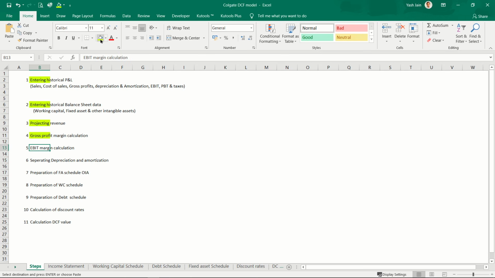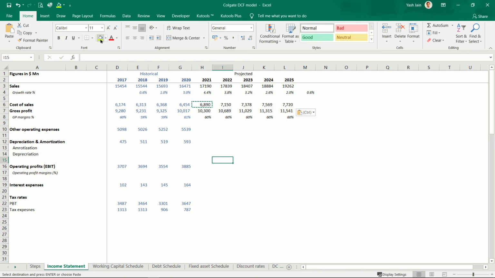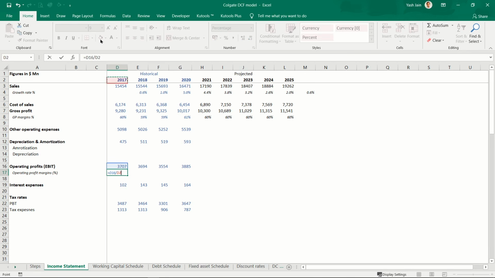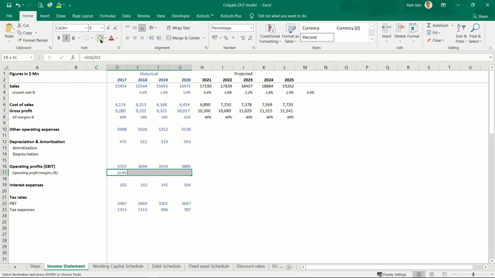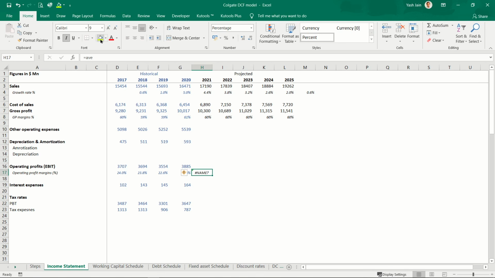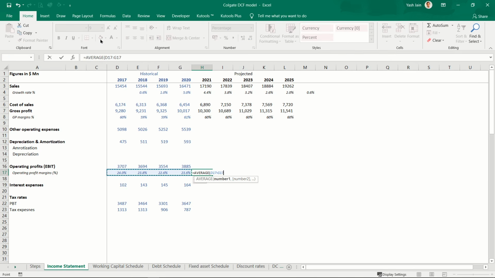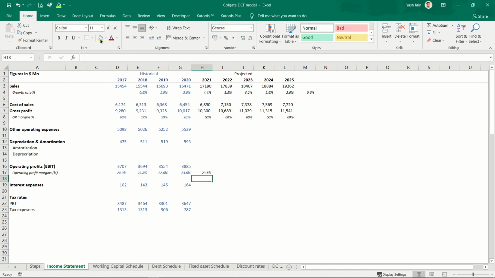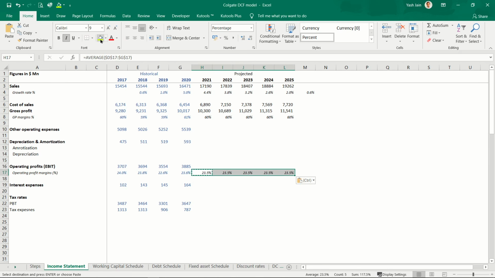I'll follow the same steps for EBIT margin calculation. My EBIT margins in the past are EBIT divided by sales, which is very close to 24%, 23, 24%. So let's say on average they'll be earning around the same operating profit margins in future, around 23.5%.